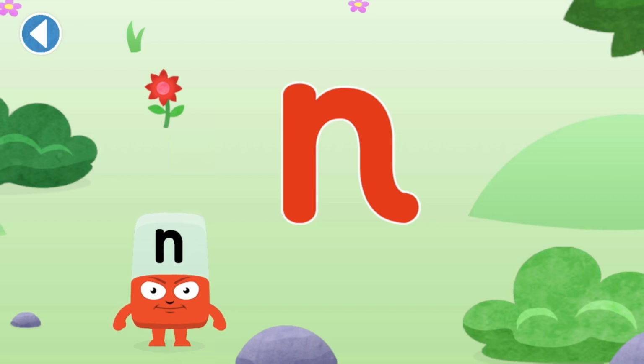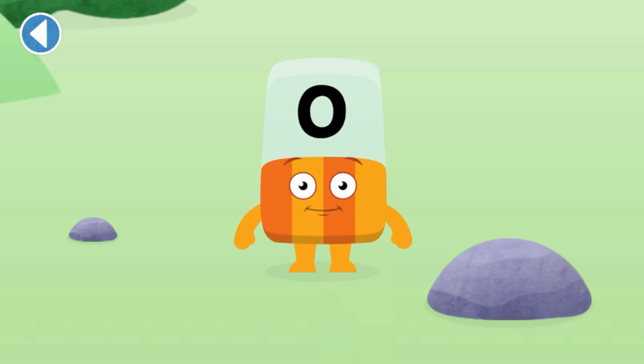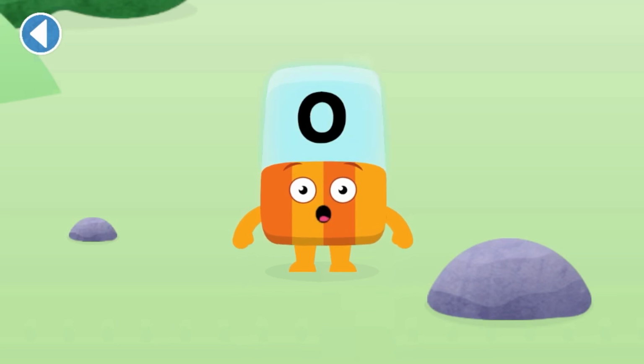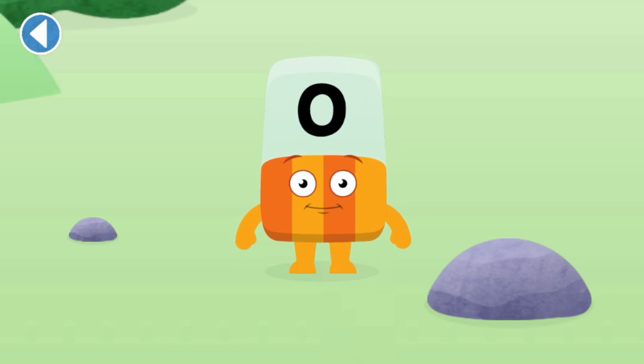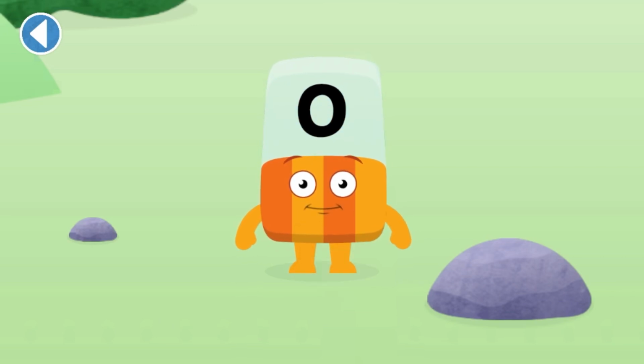Well done! You've met alpha block N. Let's meet this alpha block. This is alpha block O. This alpha block makes the sound O. Tap on the alpha block to hear the sound it makes.